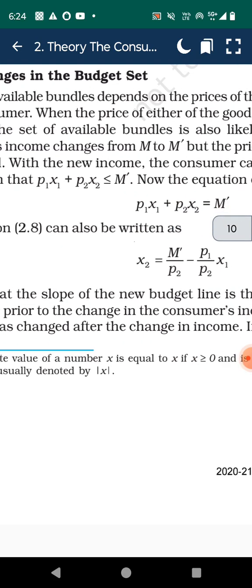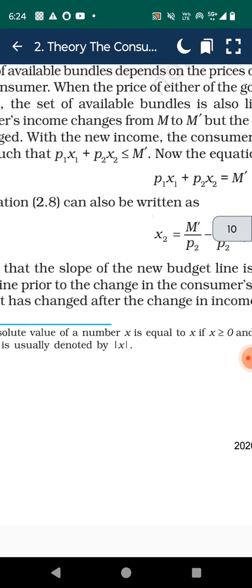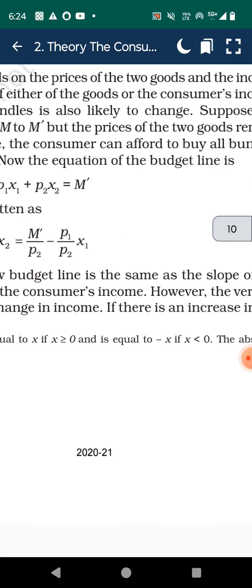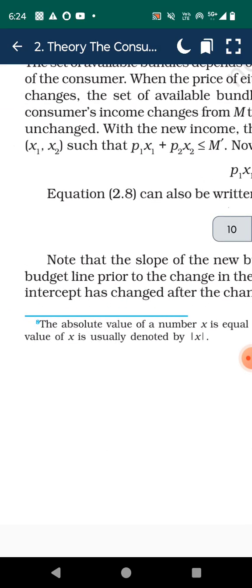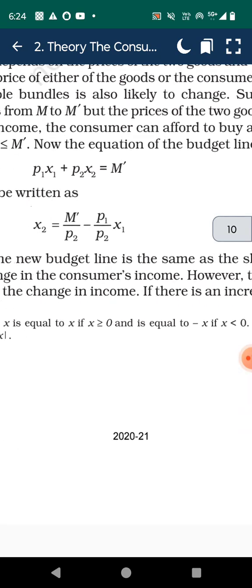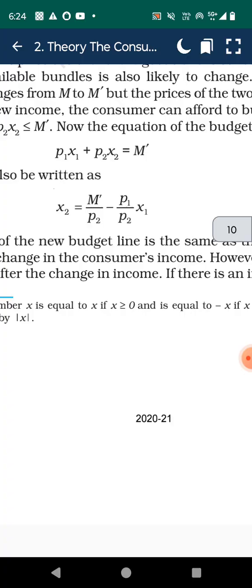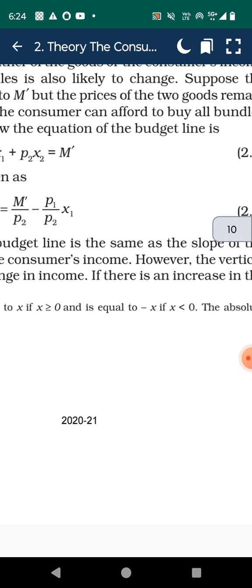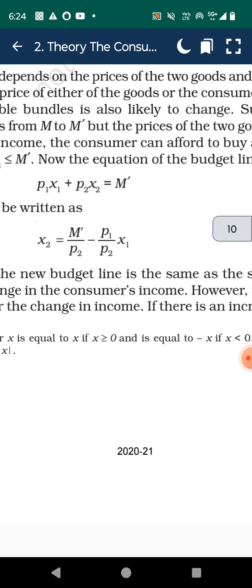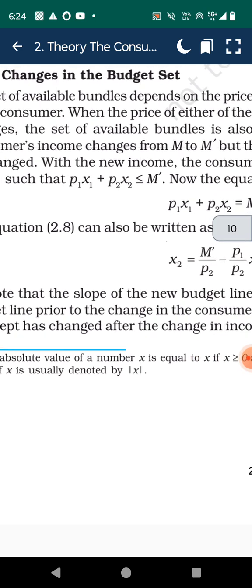The set of available bundles depends on the prices of the two goods and the income of the consumer. When the price of either of the two goods or the consumer's income changes, the set of available bundles is also likely to change. Suppose the consumer's income changes from M to M dash, but the prices of the two goods remain unchanged.